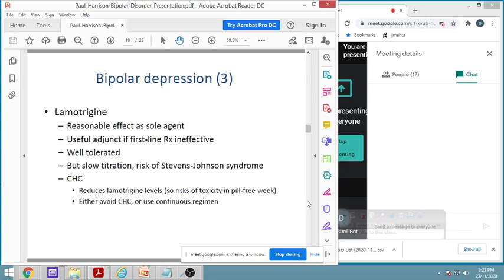It is well tolerated, but it has the risk of slow titration. I hope you have gone through the word titration during therapeutics. Here titration means dose titrations. The dosages are to be titrated to check which dose is the most optimal dose,